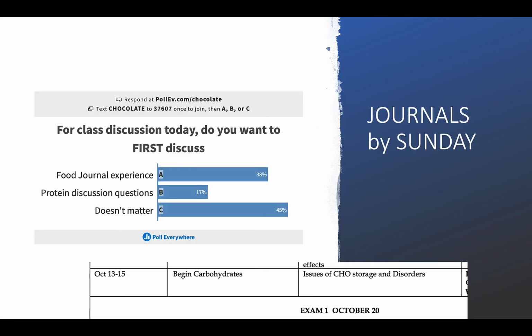And I asked you if you wanted to talk about your food journals or your protein discussion questions first, or it didn't matter. Apparently there were results somewhere. What we did was break into groups, and you talked about your food journals, what your experience was like being intolerant or allergic. I look forward to reading those papers, and your discussion questions for this topic are online. Please answer them. They may be very helpful when your exam on October 20th comes.